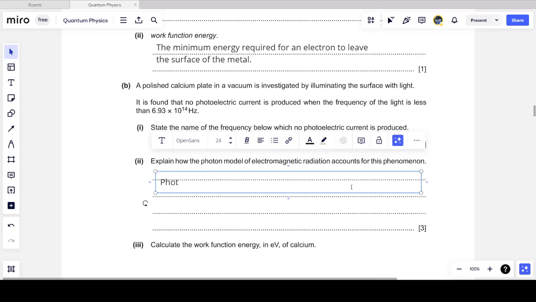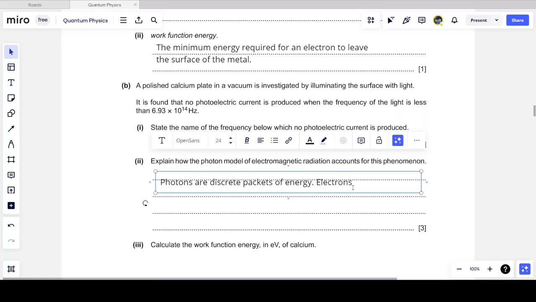Now, we need to remember exactly what photons are. By definition, photons are discrete packets of energy or discrete quanta of energy. So that's the most important thing to say. Discrete means they can only have a certain value of energy and some multiple of that value of energy, but not a continuous range of values.